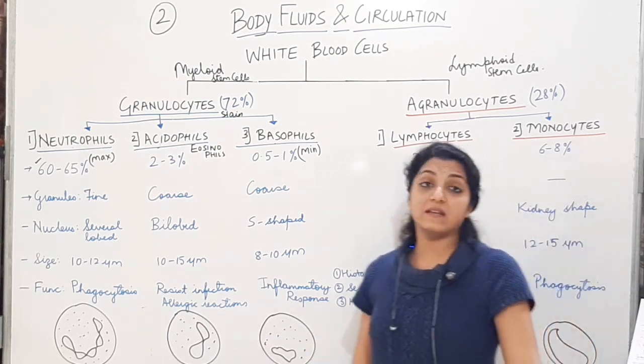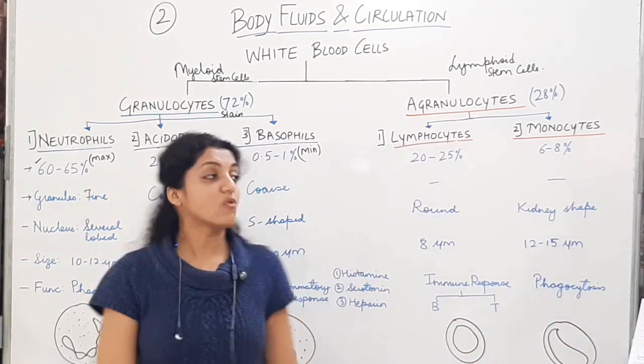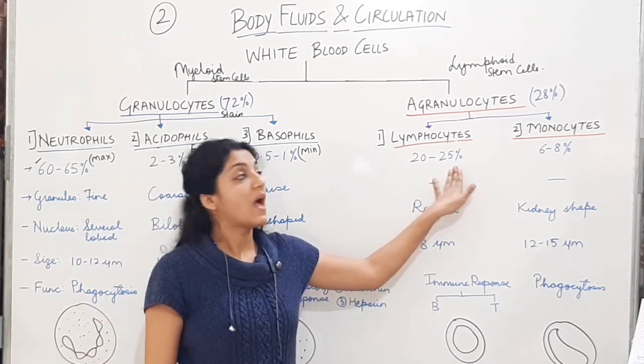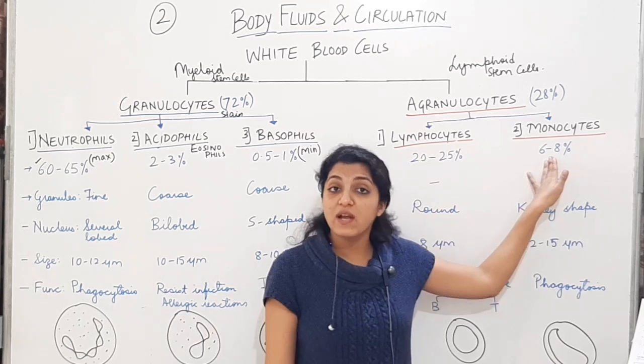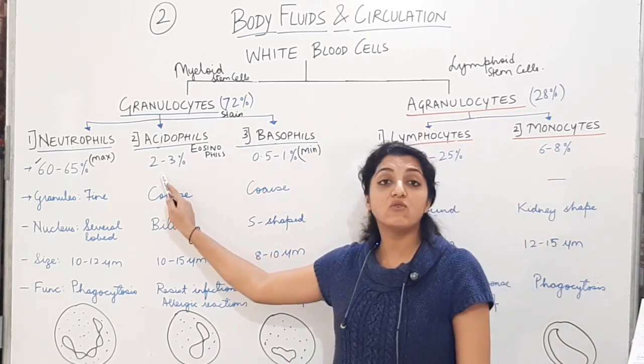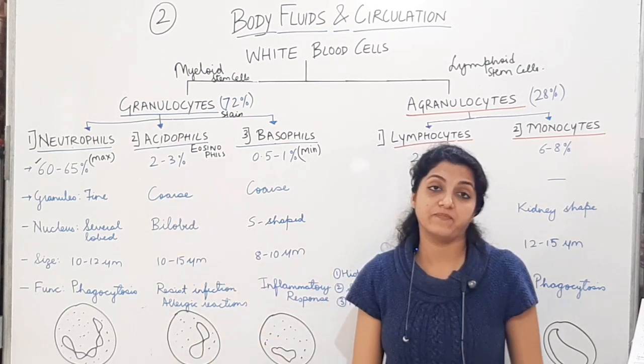Alright, and then after the neutrophils you have the lymphocytes, that is 20 to 25%. After the lymphocytes you have the monocytes, that is 6 to 8%. After the monocytes you have the acidophils, that is 2 to 3%.